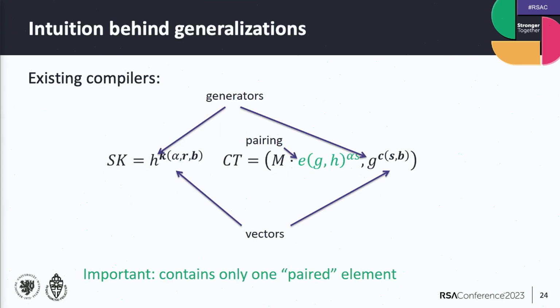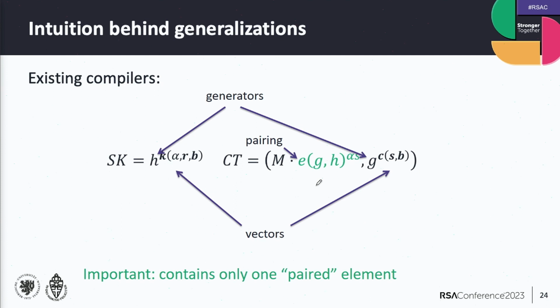So to give you a little bit of intuition behind the generalization, again, I don't really like to put a lot of math in my talks, so there's a lot that I will not introduce, but basically the keys are group elements. You can just envision this as h to the power k1, k2, k3. So these are just group elements. And here on the other side, we have ciphertexts that are also group elements.